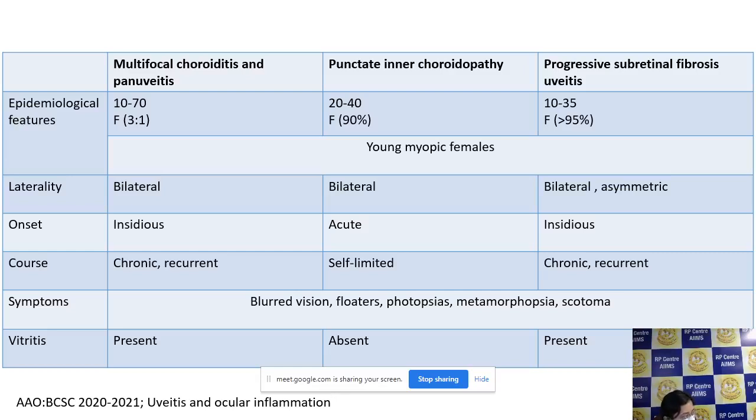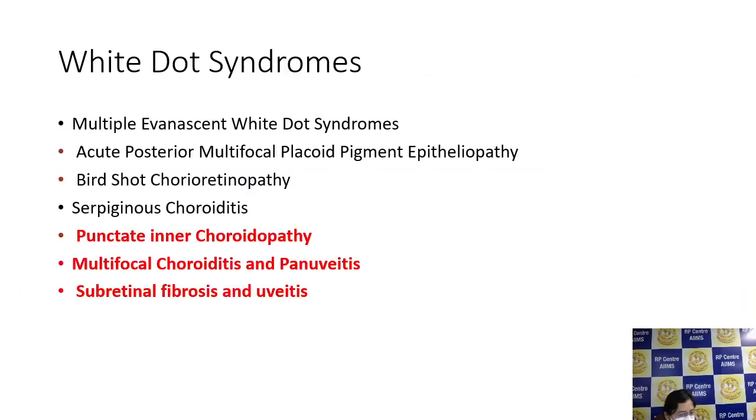You will see these yellow white lesions everywhere. So don't just call it a blanket white dot syndrome. In between those, you try to differentiate what these are. Just go back to that. Same slide. Yeah. So here, multiple evanescent white dot syndrome is very different, very typical. We don't have time to discuss all these in this one class. You read about it. APMPPE again is very different. It will not be at all like your patient.